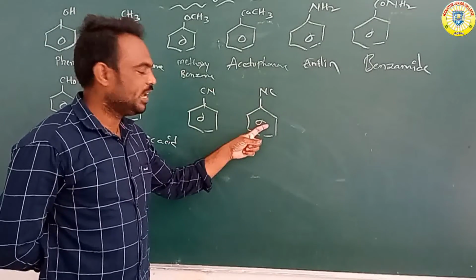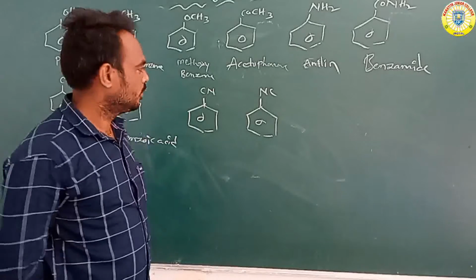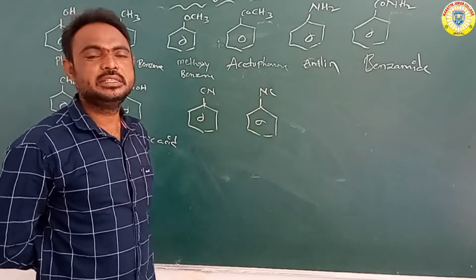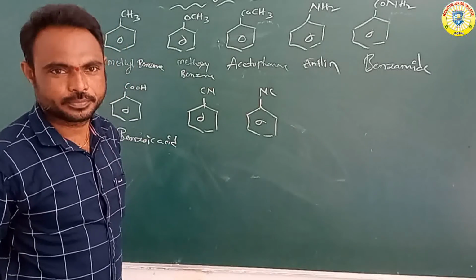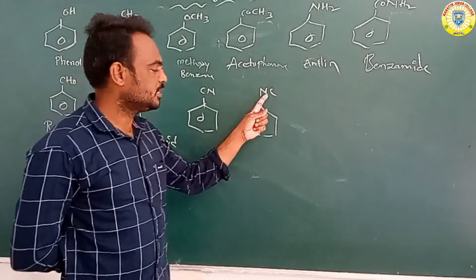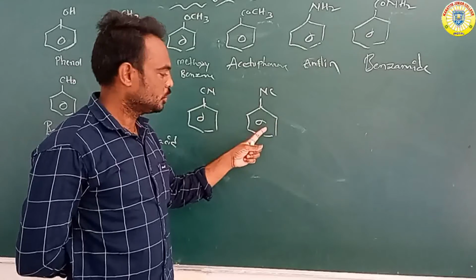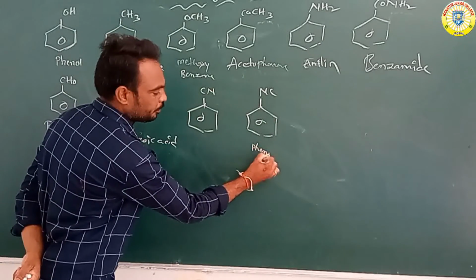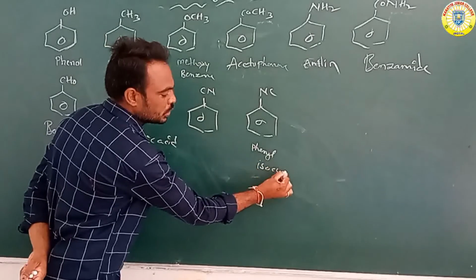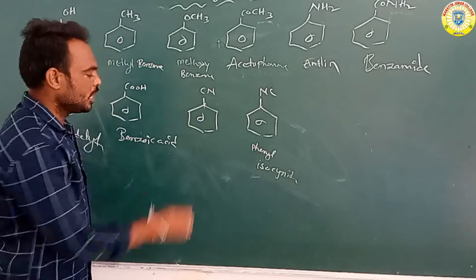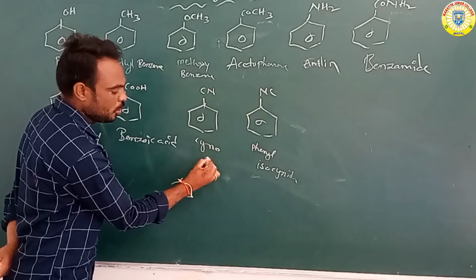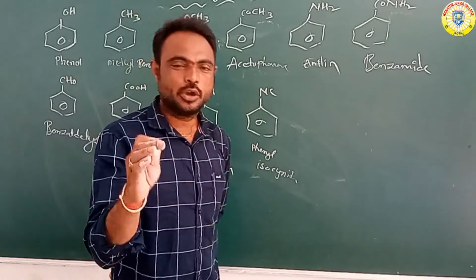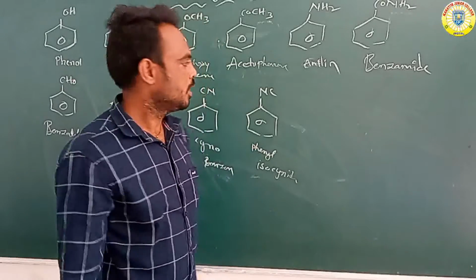It is phenyl isocyanide. CN means cyanide, NC means isocyanide. So phenyl isocyanide, and cyanobenzene.